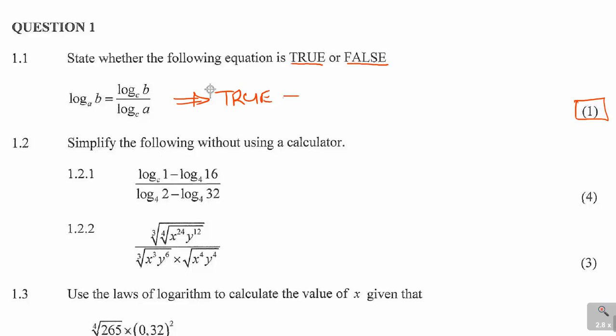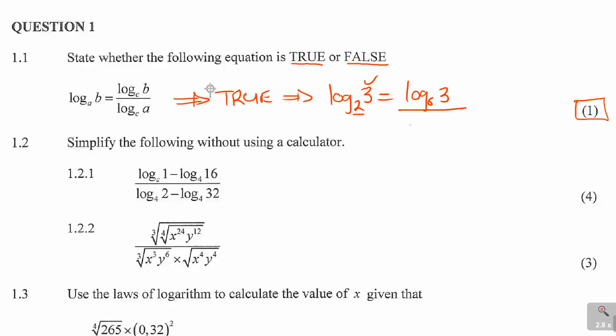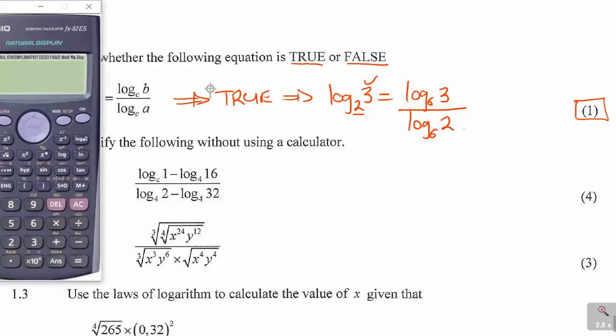Actually, that's the law of logs. If I'm given, for example, log base 2 of 3 and I want to change it to another base, choose any number, let's say base 6. When I change it to base 6, the 3 becomes the top, so it will be log base 6 of 3, over, and then the 2 becomes the bottom, which is log base 6 of 2. So now let's test that with a calculator so that you can see that this does maintain that.